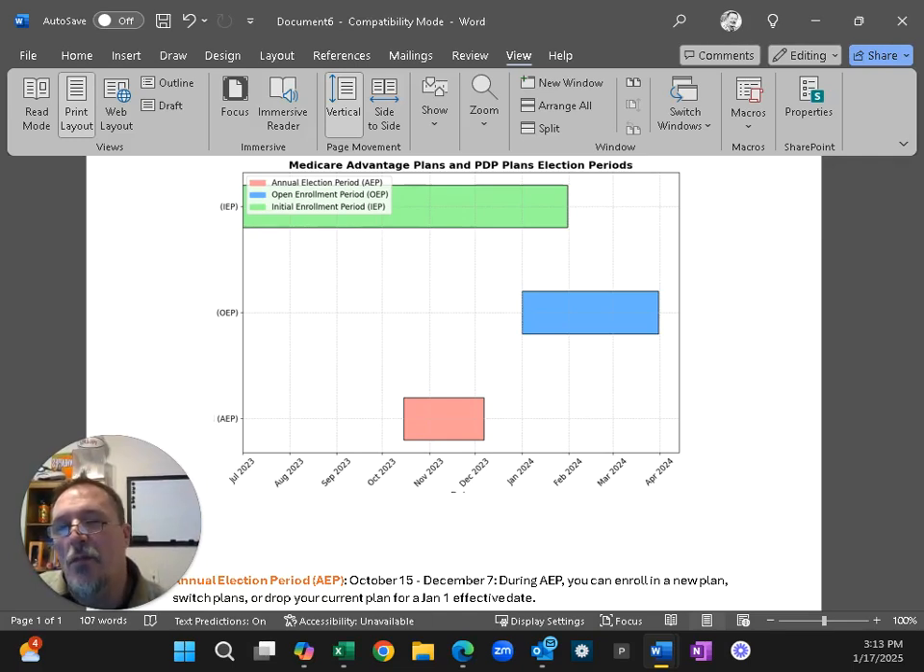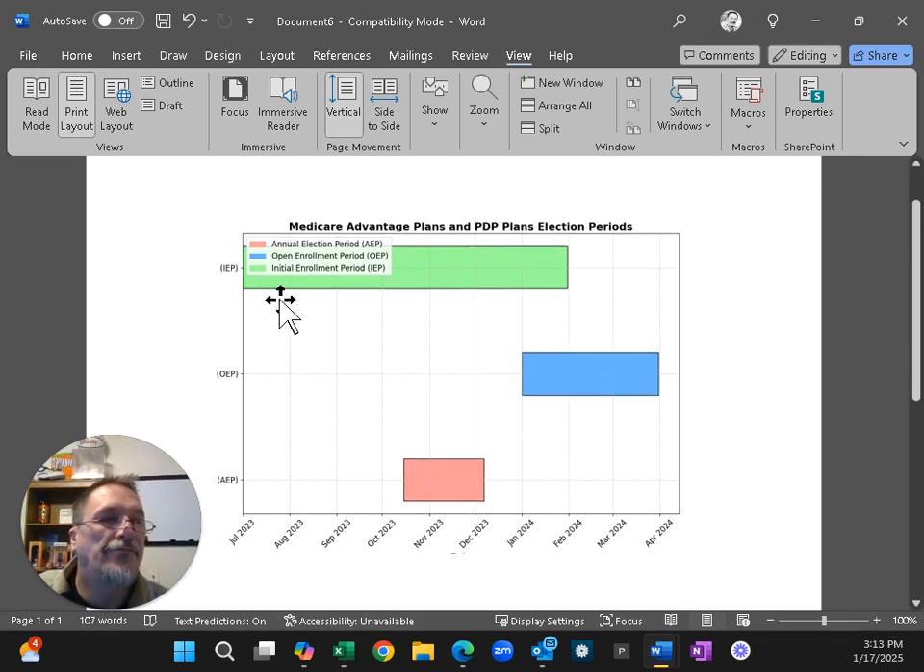The first period that people usually deal with is called the initial enrollment period. Now, the initial enrollment period is your first chance to enroll in Medicare. It lasts 7 months, and it goes 3 months before the month you turn 65 and 3 months after. And during this time, you can enroll in Medicare Advantage or a prescription drug plan for the first time. In this diagram, that's this green bar here, and the example birthday would be in October. And so they have the month of October, 3 months before, and 3 months after.